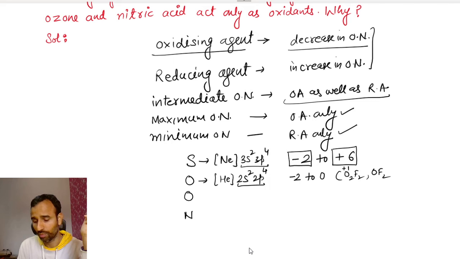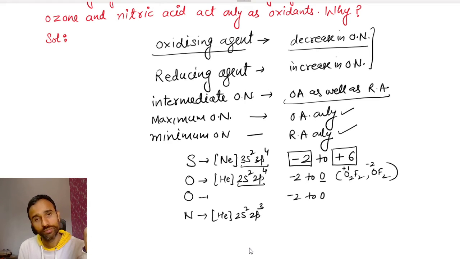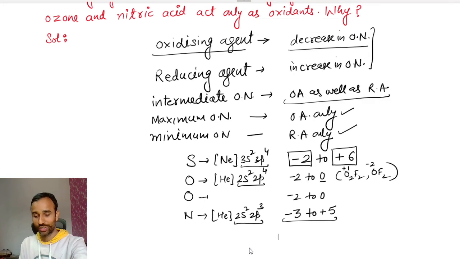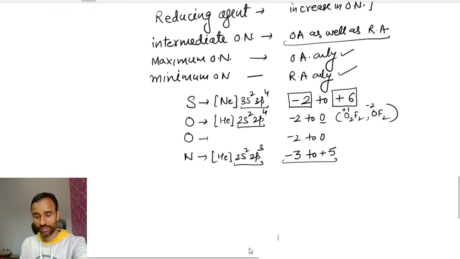Only with fluorine can it show +1 and +2; in general the maximum is 0. So -2 to 0. Nitrogen: helium 2s2 2p3. The maximum electrons it can gain is 3, so -3, and the maximum it can lose is 5, so -3 to +5. That's it.